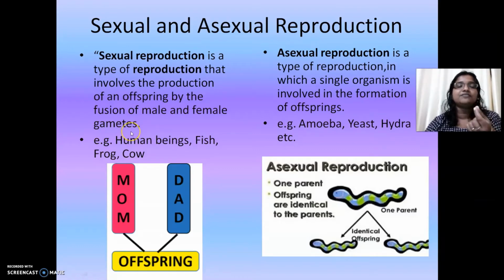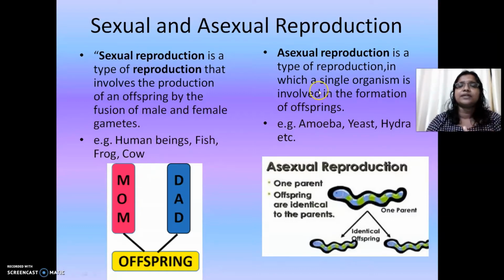When these gametes fuse together, it results in the formation of the next generation. If two parents are involved in the production of gametes, which in turn fuse, we call it sexual reproduction. All higher plants and animals do sexual reproduction, for example human beings, fishes, frogs, cows, etc.